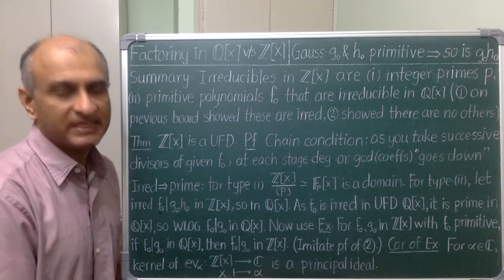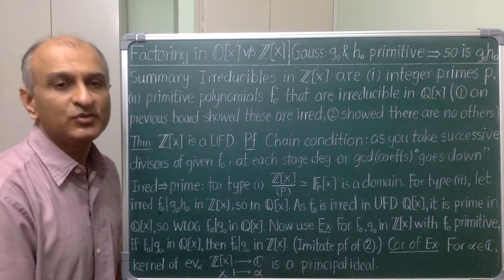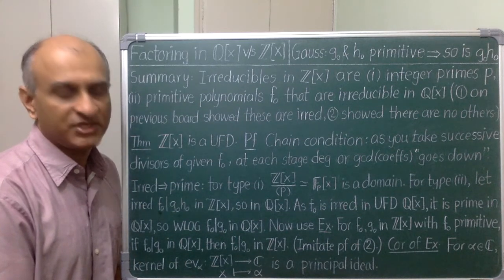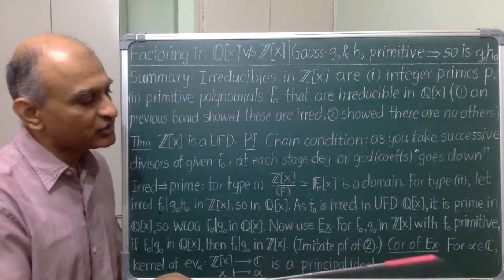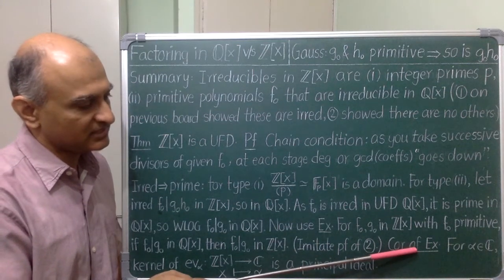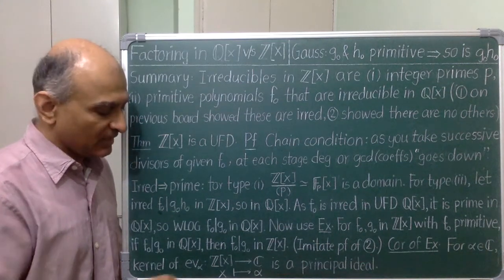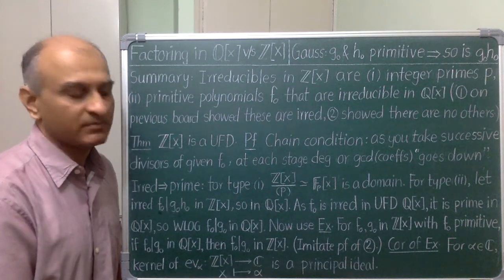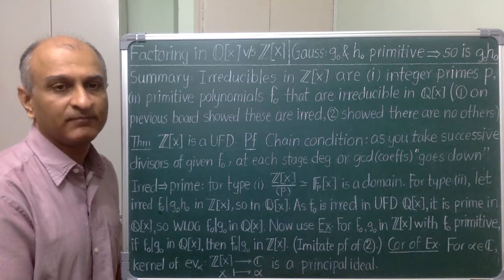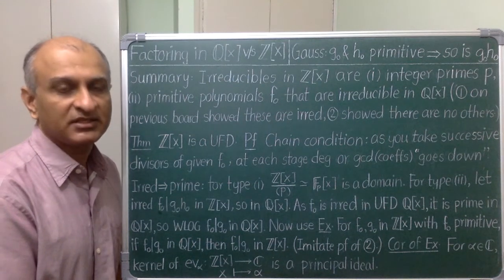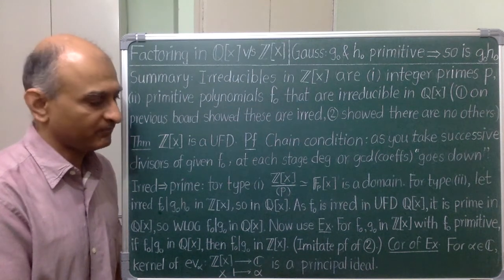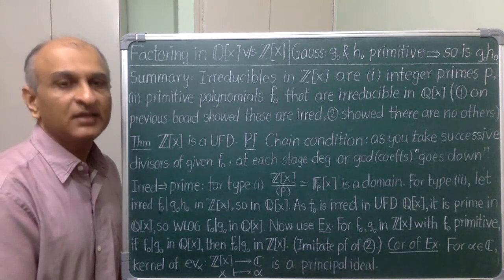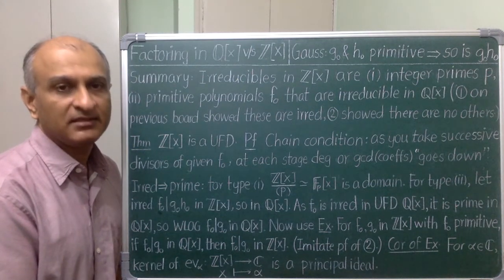You should really do this exercise because you have to use the Gauss lemma yourself to appreciate it. You should also prove this corollary of this exercise. It states that the kernel of any evaluation map from Z[x] to complex numbers is a principal ideal. I stated this in lecture 3, but we were unable to prove it then. Using this exercise, the proof now should be quite easy.